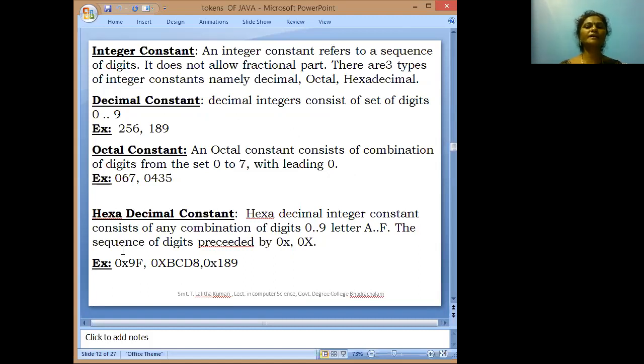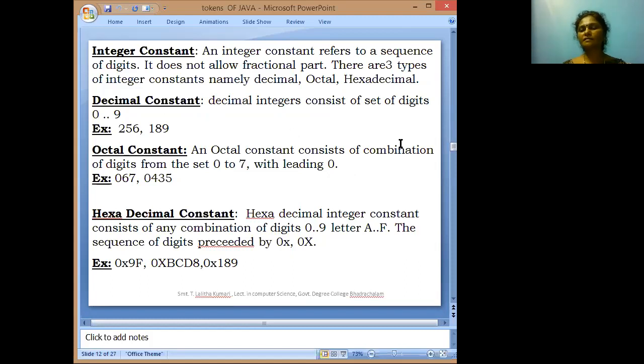Integer constant refers to a sequence of digits. It does not allow fractional values, which means decimal values are not allowed. This integer constant is further divided into three types. What are those? Decimal constant, octal constant, and hexadecimal constant.